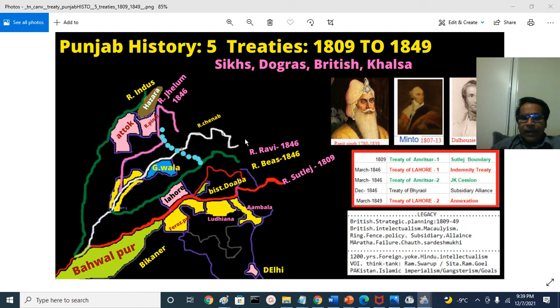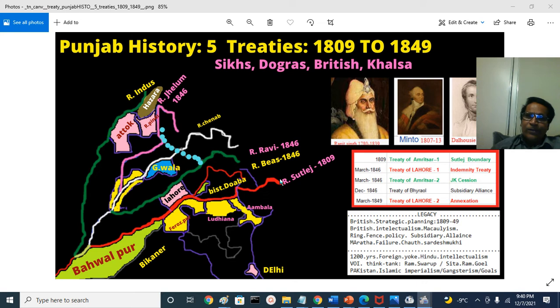And that is the Greater Himalayas. All those regions between the river Ravi and river Jhelum were given to the British, and they gave it to Raja Gulab Singh Dogra. That was the second Amritsar Treaty. Because remember, the first Amritsar Treaty was Sutlej. Second Amritsar Treaty, you can remember Ravi and Jhelum. Second Amritsar Treaty is nothing but the establishment of the princely state of Jammu and Kashmir.